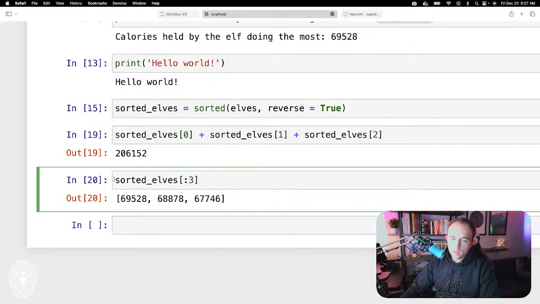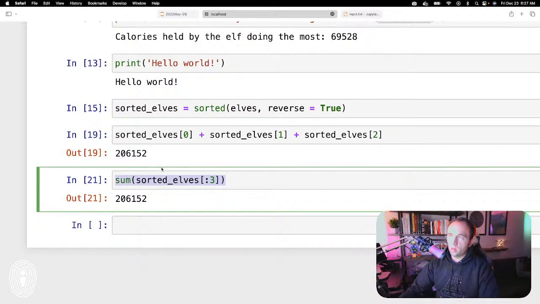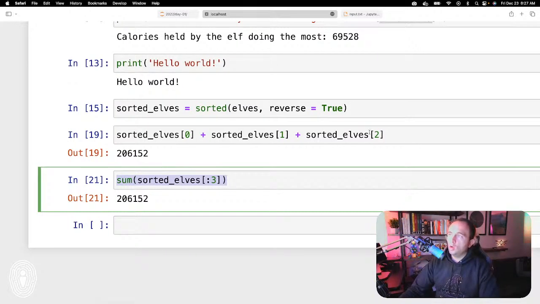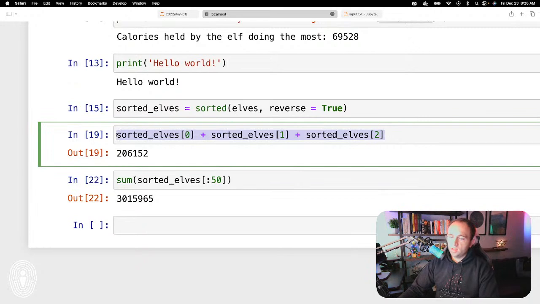And then we could even wrap this around another default Python function called sum. That's going to take the sum of our list here. So sum, and I wrap this around here, and then we get the same value as above. Again, there's more than one way to do things. I would say this latter way is probably the better way, because it's easier to type out. Imagine we had to get the first 50 of these. Here I can just get the first 50 like that. Imagine trying to copy and paste this nightmare up to 50 times. That would take forever.